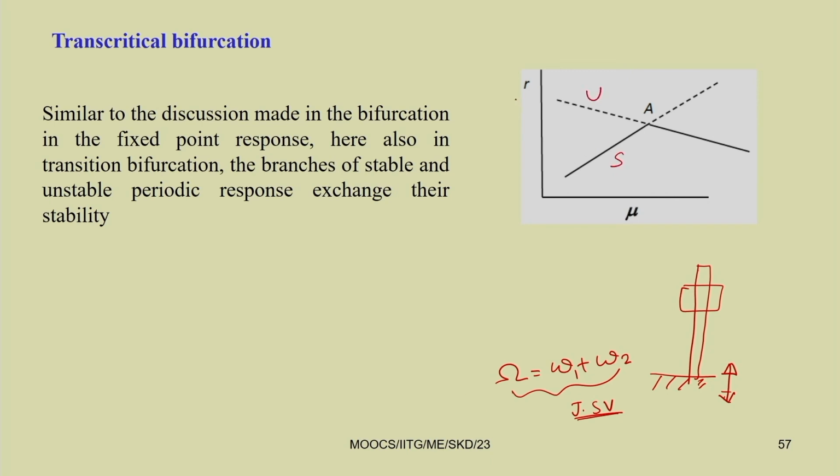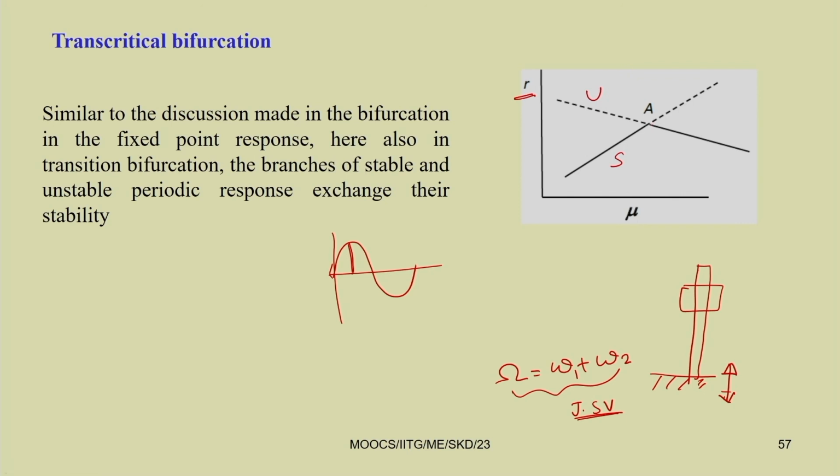We are plotting only the amplitude, so do not get confused about this R. R represents the amplitude of the periodic response, and mu is the critical system parameter which you are changing.